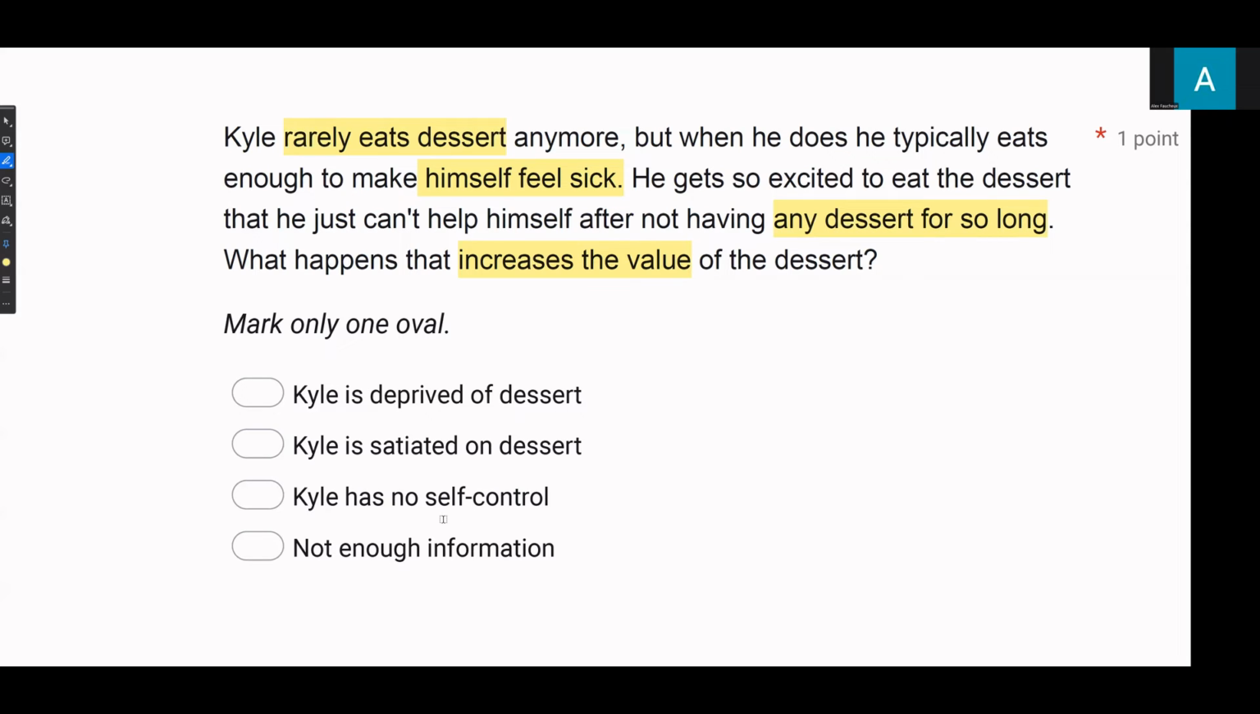C, Kyle has no self-control. We're not going to describe something that way because that is not ABA or behavior analytic in nature. It's much better to use our terminology of motivating operations. And then D, not enough information.